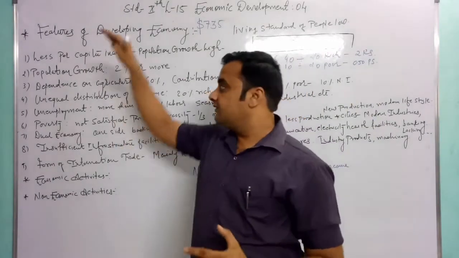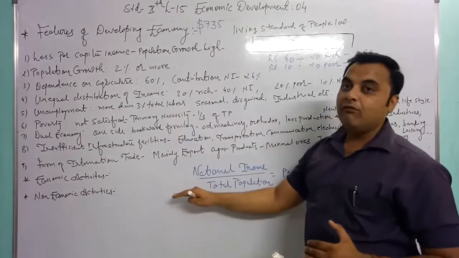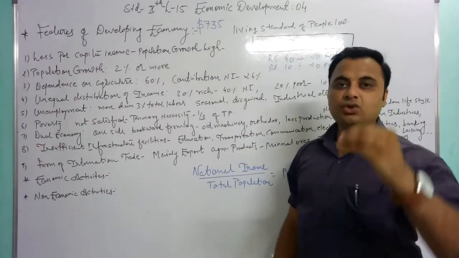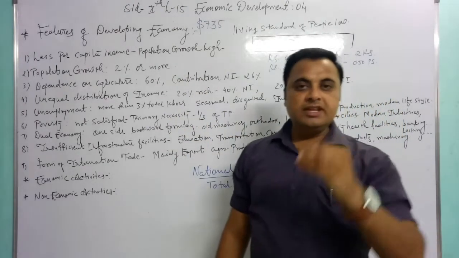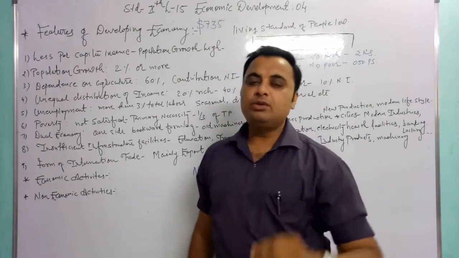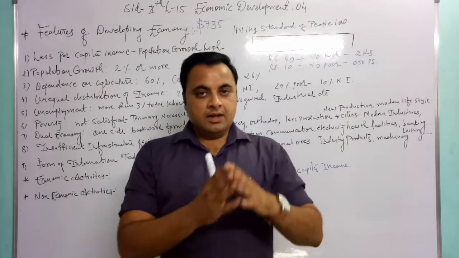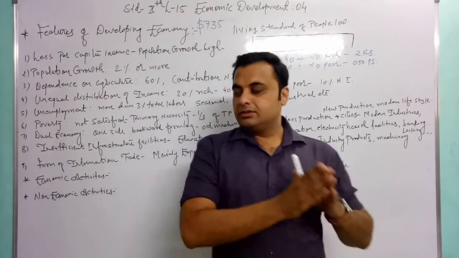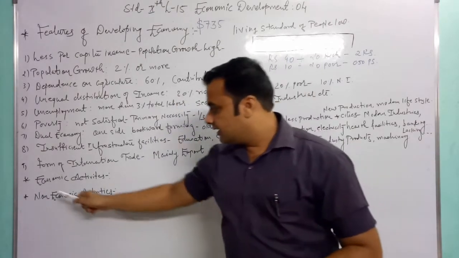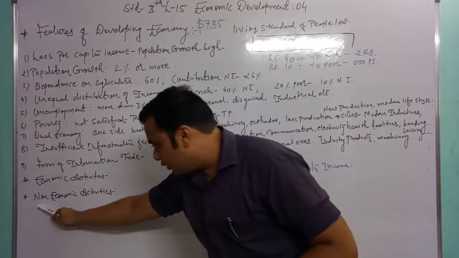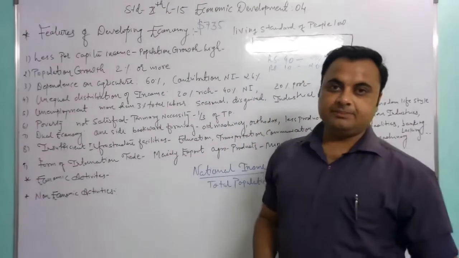Means these are the features of the developing economy nations of the world. So these all 9 features you have to write down point wise in your notebook. Next is a very simple and very easy topic, the economic activities and non-economic activities.